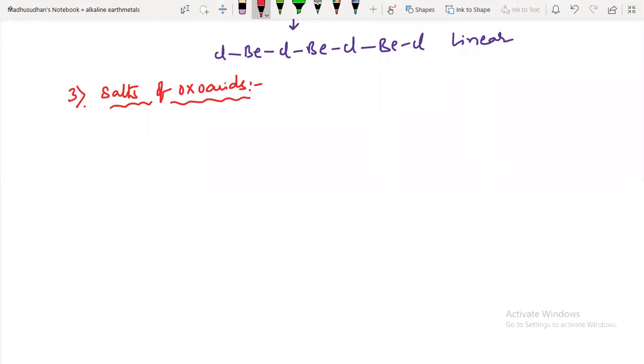In this, the first one we are talking about is carbonates. Second group carbonates. What is the general formula of carbonates? MCO3, metal carbonates.